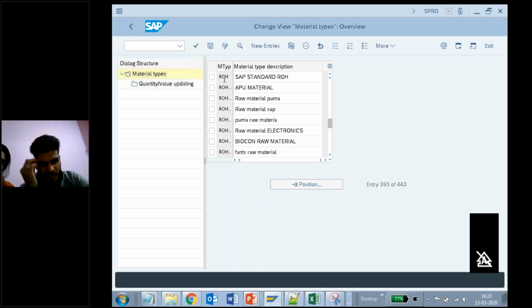Fourth step: it will show you. When you select, position is just like selecting a position.